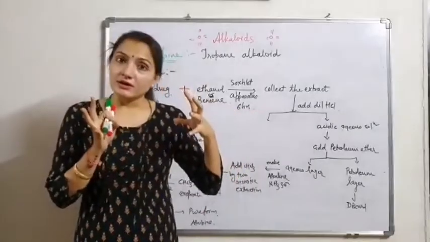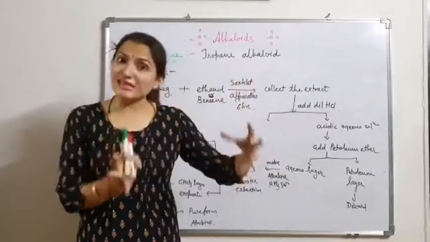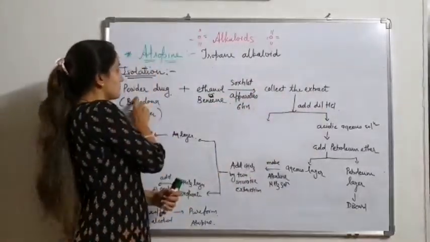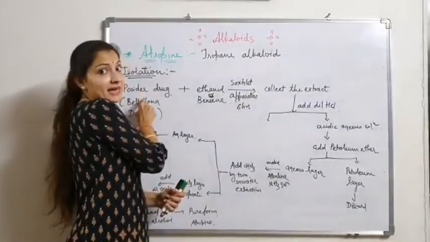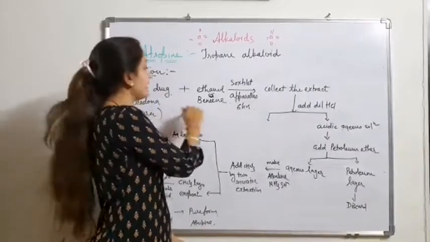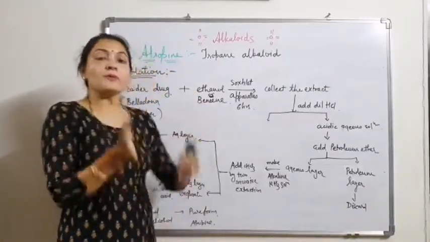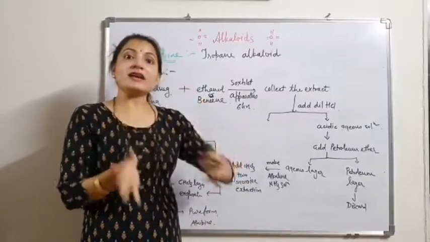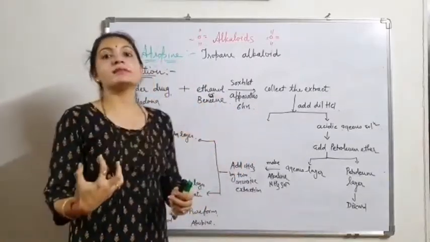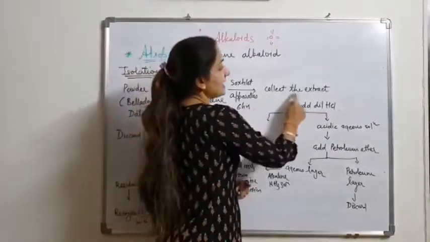Alkaloids are present in a plant in base form, and the base form is soluble in organic solvent. So in the powdered drug, atropine is present in base form in the plant. This base of alkaloid is soluble in ethanol and benzene. The constituents which are soluble in ethanol or benzene come into that layer with the alkaloid. So we collect the extract.